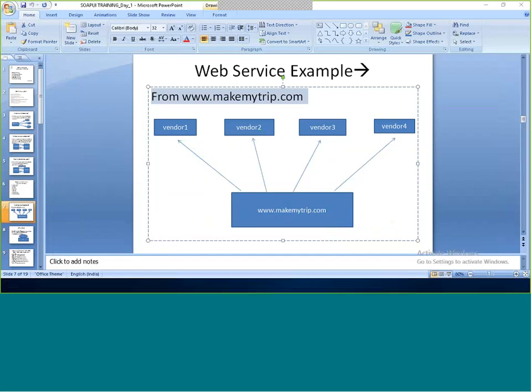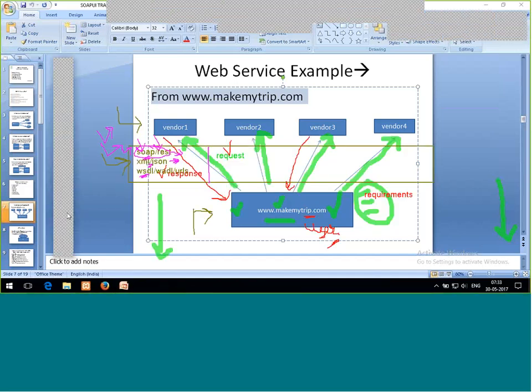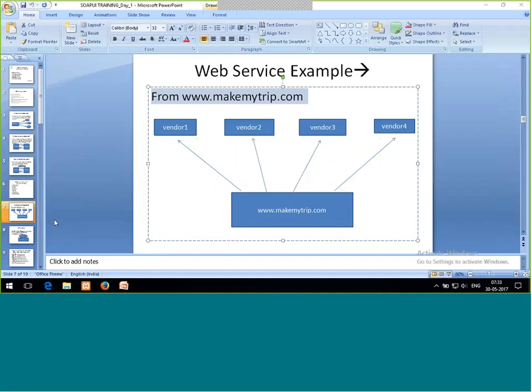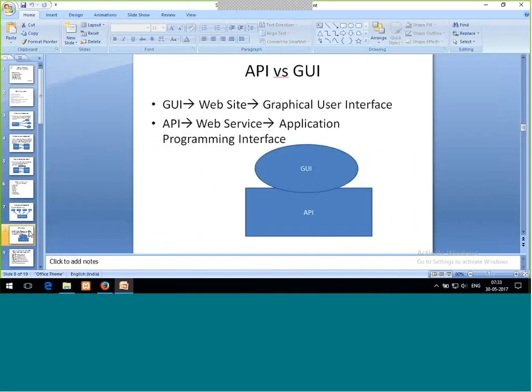Again, we'll discuss all of these in detail, but today I'm just introducing each and every topic. Now I hope you know about SOAP. SOAP is something with the help of which we can exchange our content. XML and JSON is the language. WSDL, WADL, URL is something with the help of which we'll understand if it is SOAP or REST. I hope it's clear.